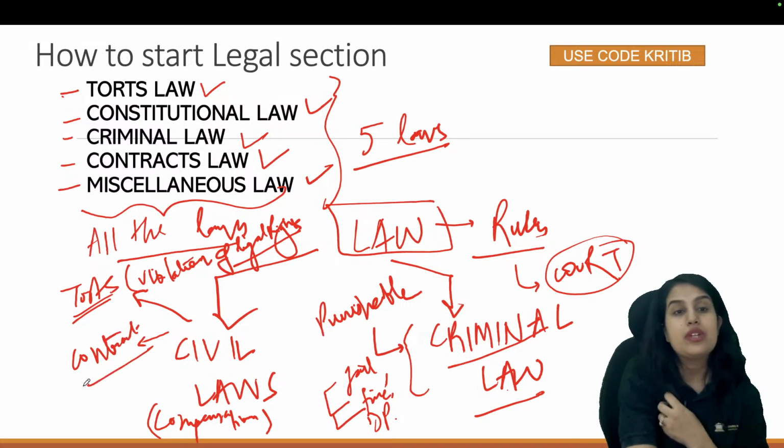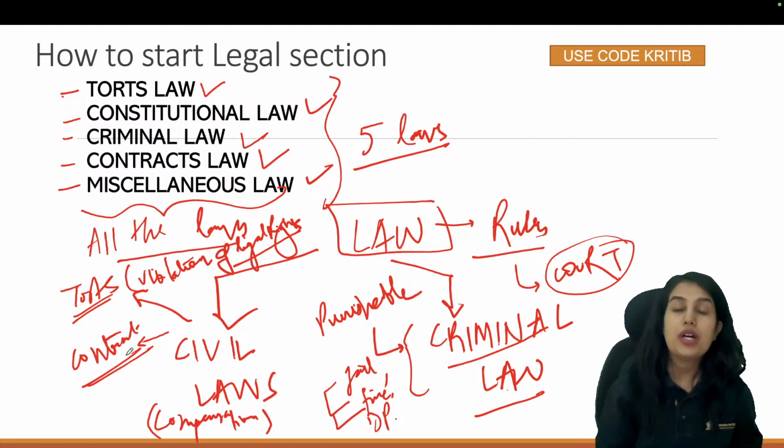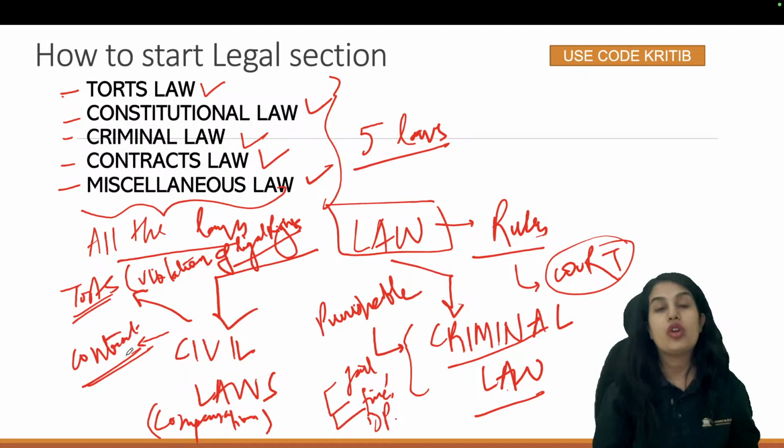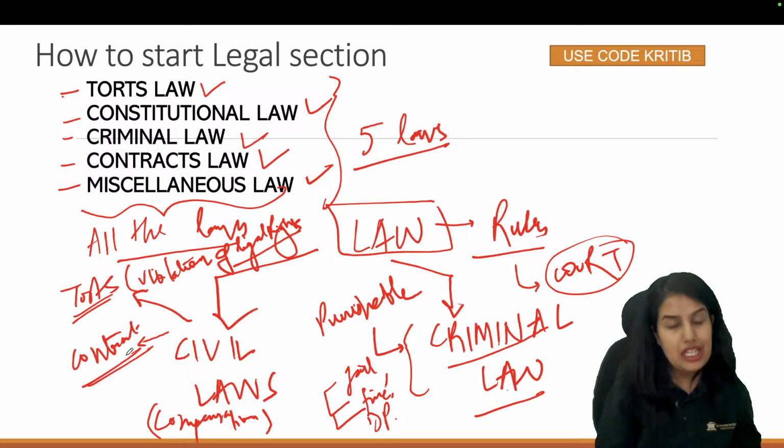Second is contract law. So contract deals with agreements. Whenever two parties enter into an agreement where one of them refuses to keep up their side of the bargain, then a case can be filed against them under civil law for contracts. For example, I buy a phone for 40,000 from B and B refuses to pay even after I have sent him the phone. So this is a violation of contract law. There was an agreement, we agreed on doing something for each other in which he is not keeping his part of the bargain.